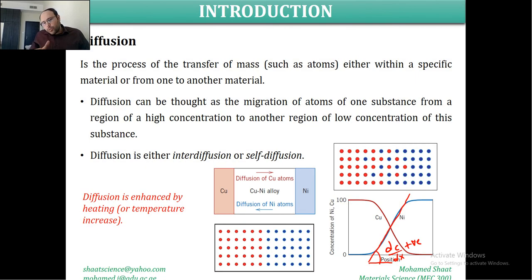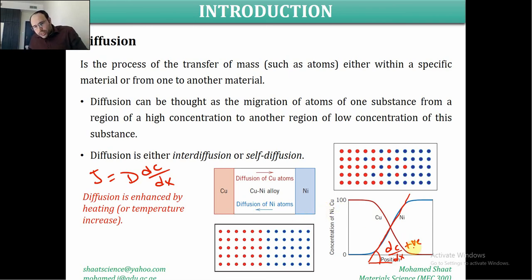This positive slope indicates an increase in the diffusion rate, an increase in J, because let us define J as D times dC by dx only. Forget about the negative. If we remove the negative, this indicates that this J, which is the diffusion flux, which represents the diffusion rate, is going to increase as long as the nickel atoms are moving or diffusing in the right direction.